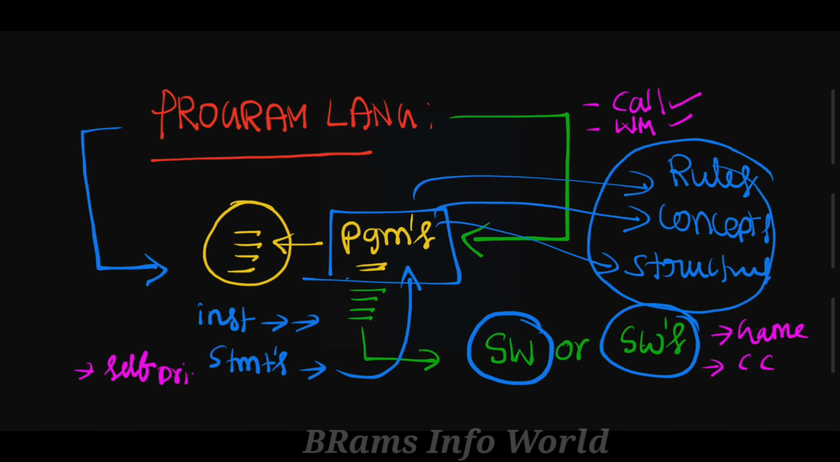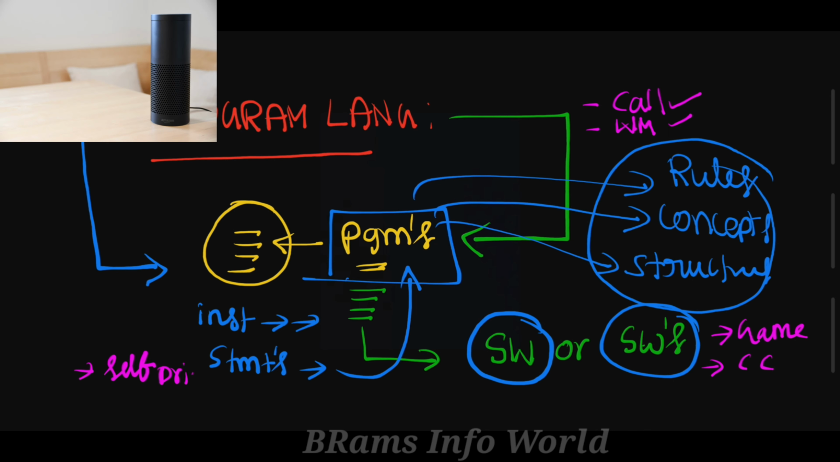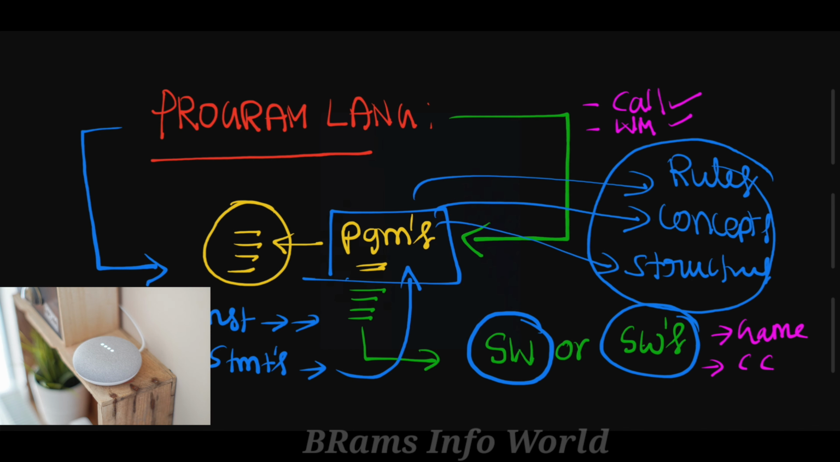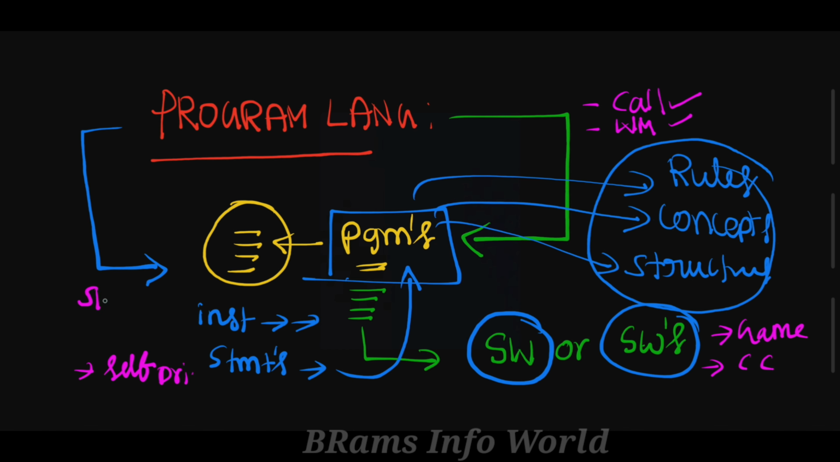For example, we have assistants like Google Assistant. We say Alexa, Siri, Bixby, Google. These all come under different types of software, and all software works with various programs. Okay, how to develop these programs? With the help of a programming language.